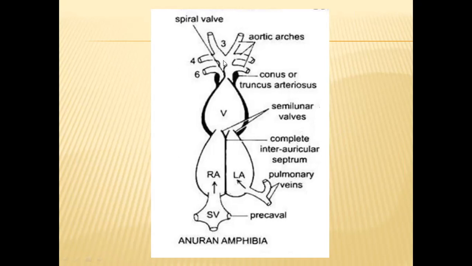So this will also give off three pairs of aortic arches. Of them, the last one, the sixth one, will take blood to the lungs for oxygenation. Of the remaining, the first pair will supply blood to the head region and forelimbs region. And the fourth one, this second pair of aortic arches, will supply blood to all the remaining body parts in the body.